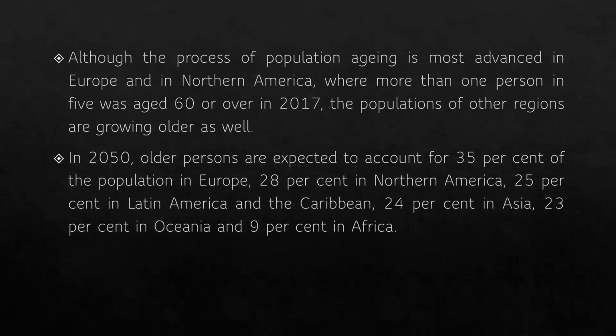Now, in 2050, it is estimated that older persons will account for 35% of the population in Europe, 28% in Northern America, 25% in Latin America and the Caribbean, 24% in Asia, 23% in Oceania, and 9% in Africa. So you can see here, all these regions will experience aging, but Europe and North America will experience relatively much more compared to the other parts of the world.